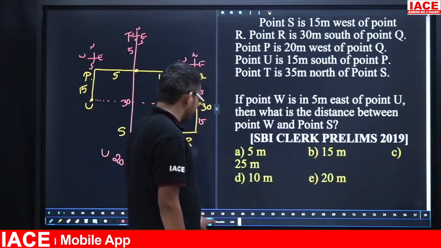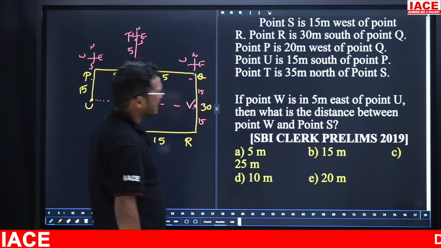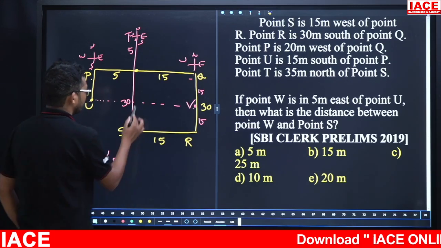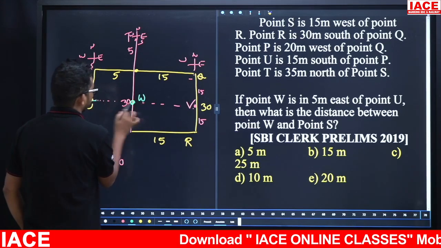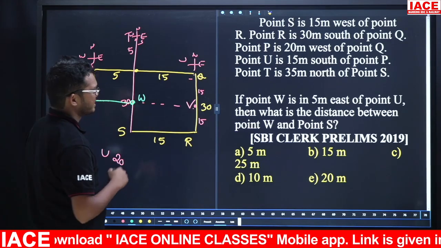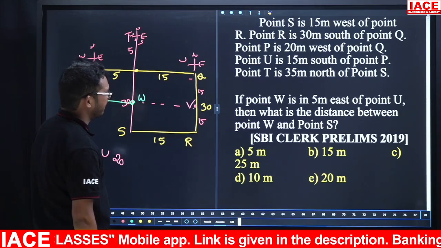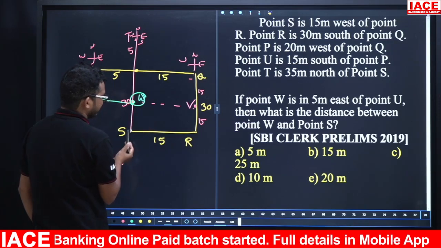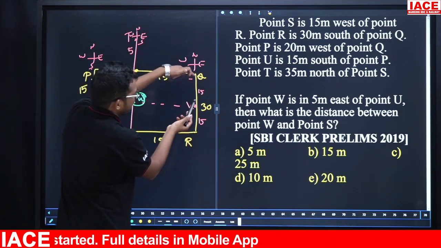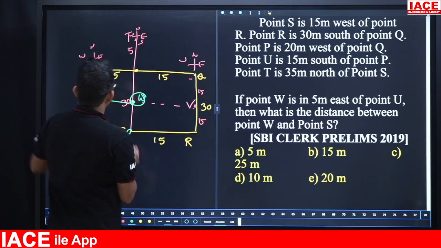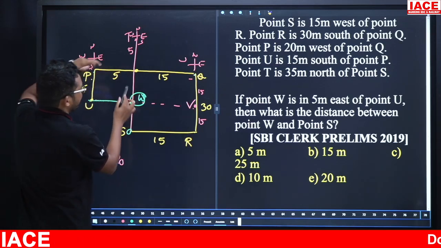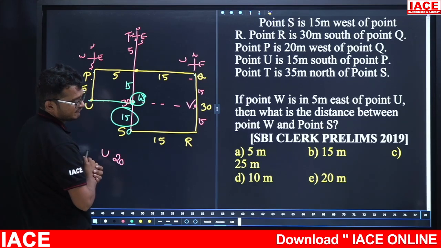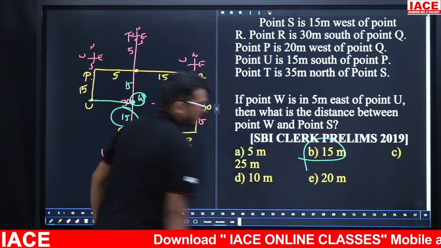Here the given data is: point W is 5 meter east of point U. Now friends, take here W. This W is 5 meter east of U. Next, what is the distance between point W and point S? The distance between point W and S, and this total is 30. This one is 15, this one also 15. Now remaining one is part here, 15. So the distance between W and S is 15. So the answer is option B.